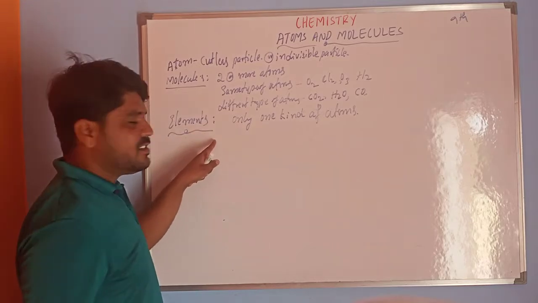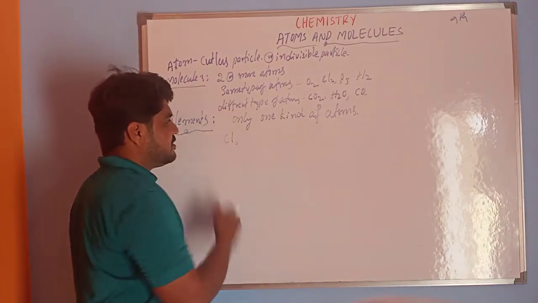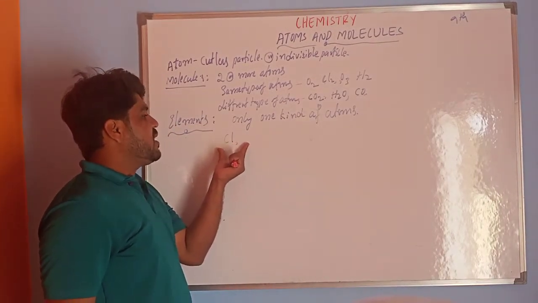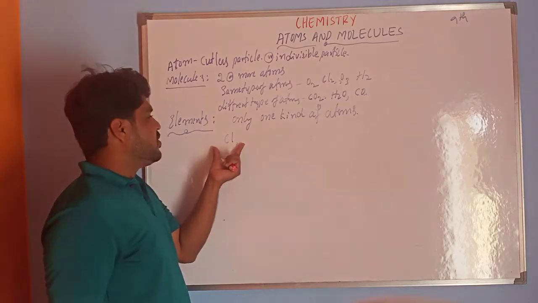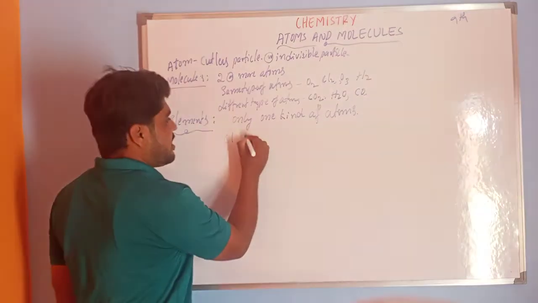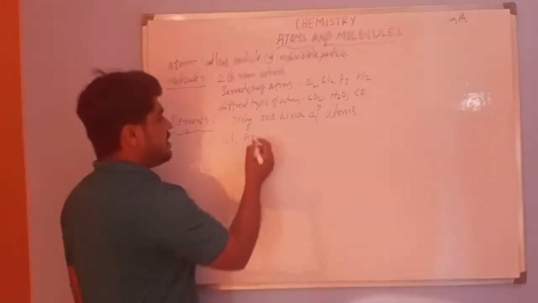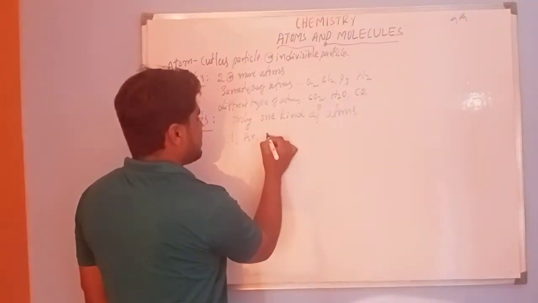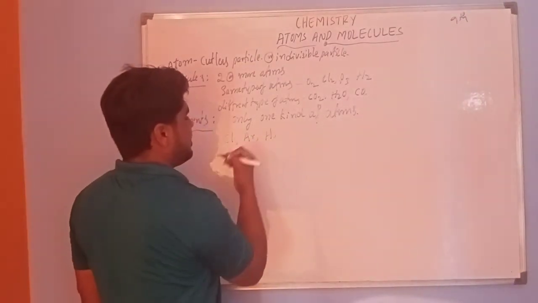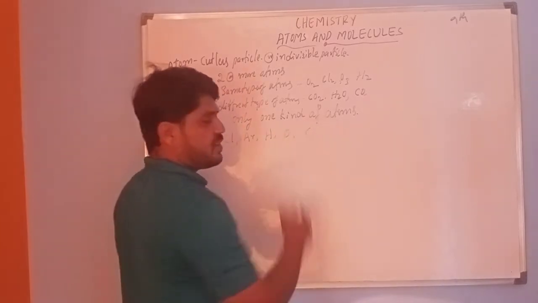For example, I am taking chlorine. In this only one type of atoms is present. In the same way, argon, hydrogen element, oxygen element, carbon element, etc.